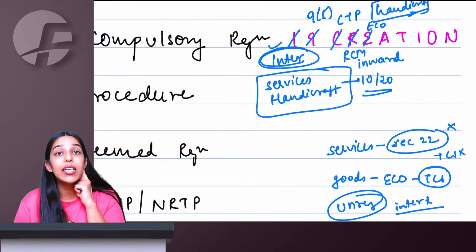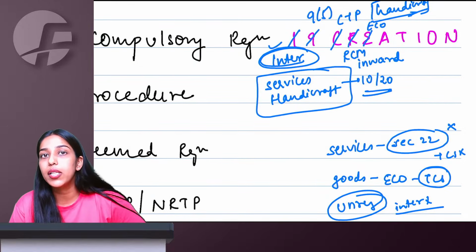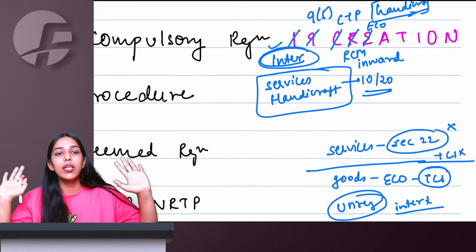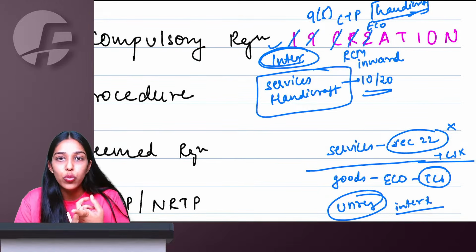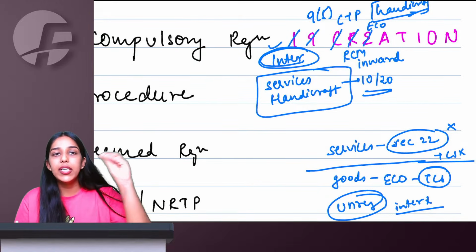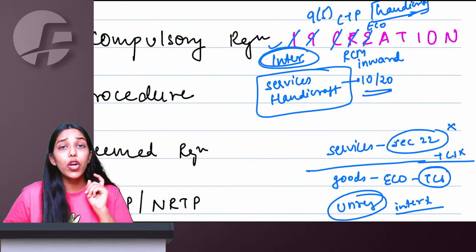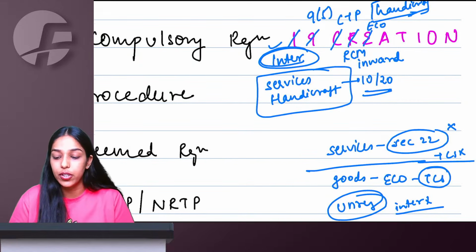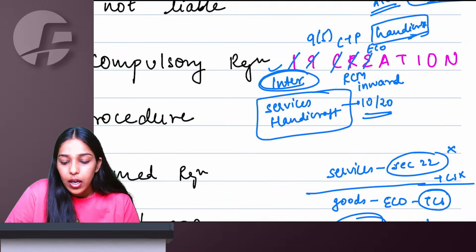But if you are not satisfying any condition and you want to supply goods through an e-commerce operator, you have to take compulsory registration. For services, there is no condition. Blanketly, till you reach section 22, don't take registration. Whether you want to supply interstate, intrastate, or through ECO, any service provider will take registration only when you reach the section 22 threshold. For goods, if you want to remain unregistered and supply through ECO, you will have to fulfill the conditions. The ECO who has to collect TCS will of course take compulsory registration under GST.